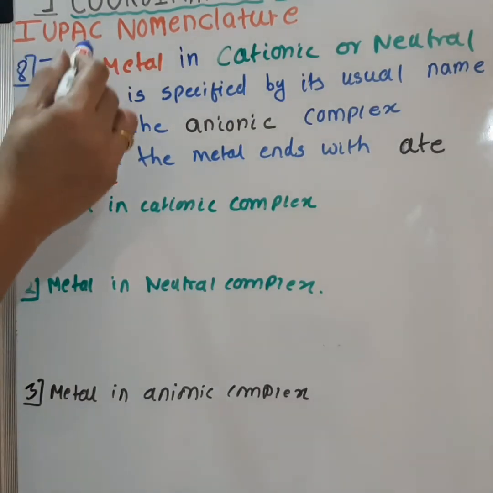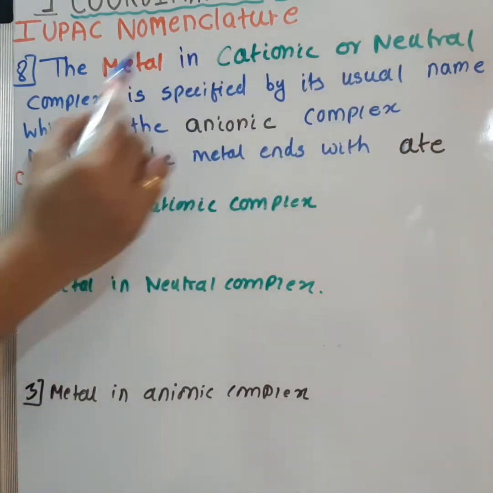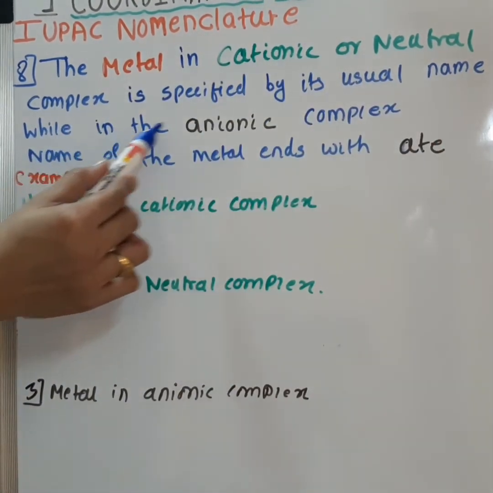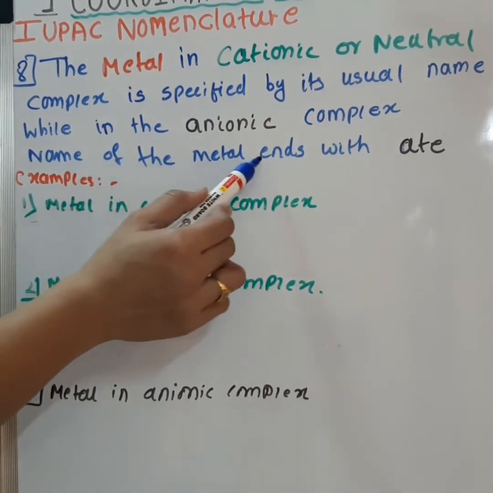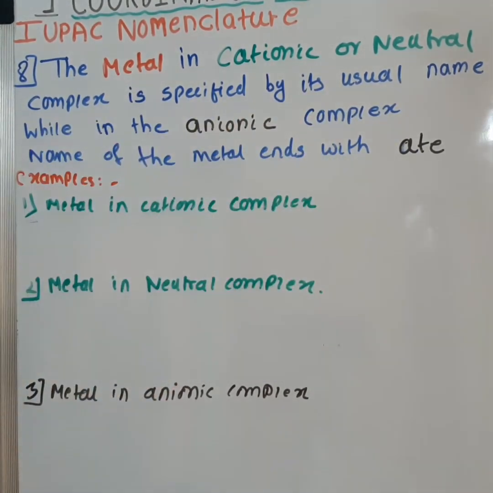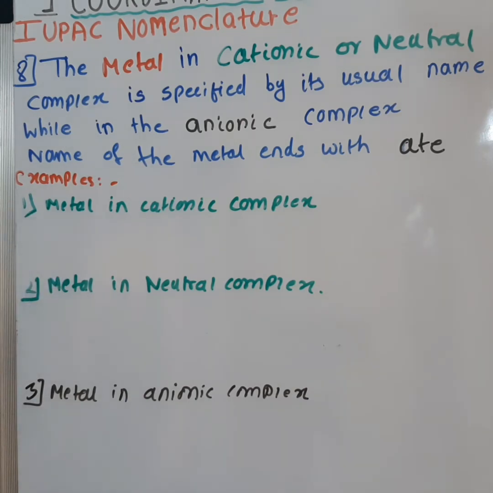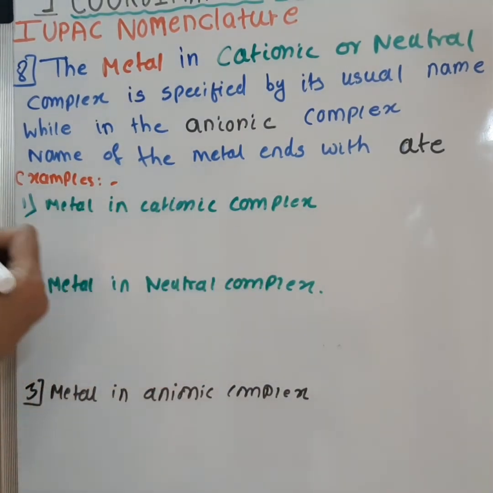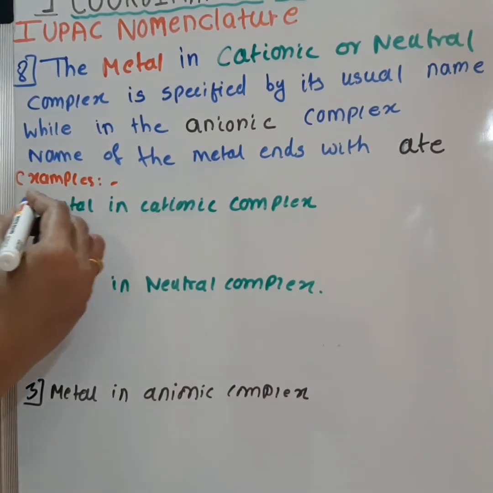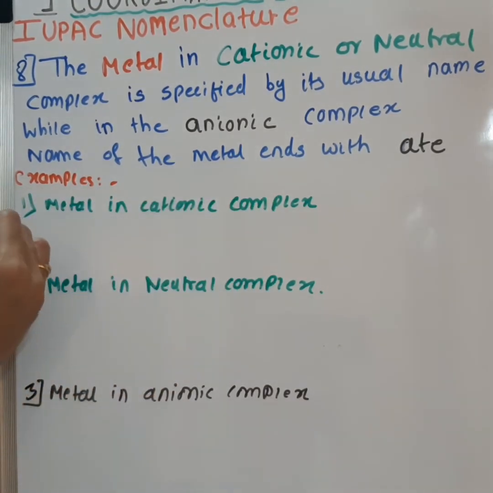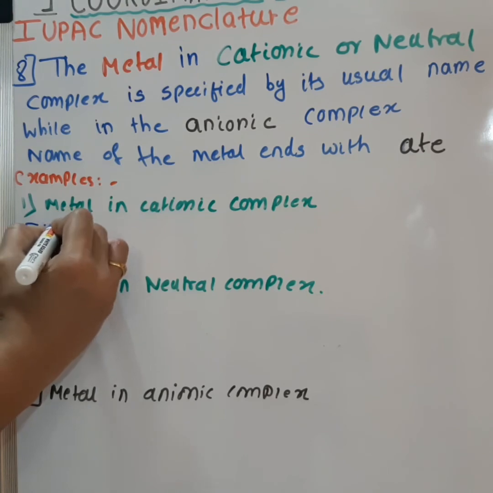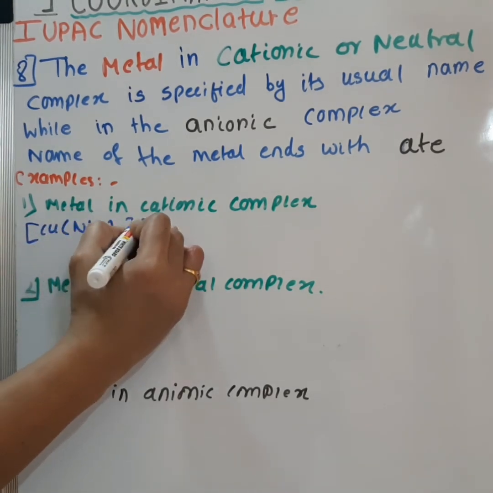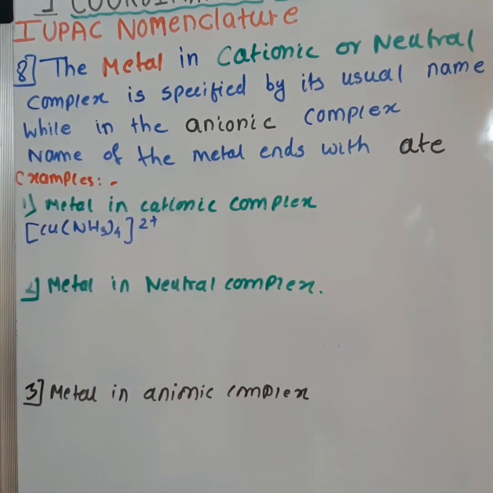8th rule. The metal in a cationic or neutral complex is specified by its usual name, while in an anionic complex, the name of the metal ends with -ate. So let's see some examples. First we'll see the metal in a cationic complex. So we take one example of a cationic complex, [Cu(NH3)4]2+. So this is the cationic complex.